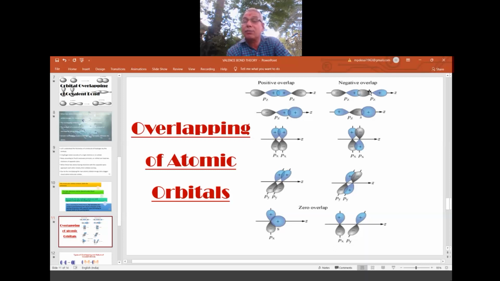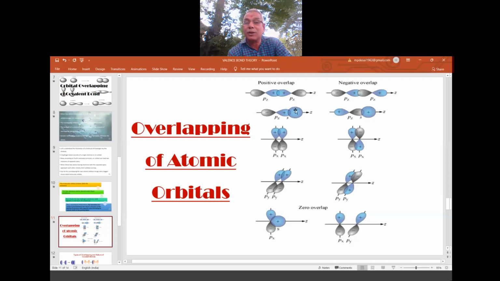So for the bonding, only one electron from one atom is available. One more electron from the other atom is not available. It is somewhere. So in that moment, no overlapping takes place, no bonding. This is called negative overlap. So this is overlap of p orbital with p orbital. So this is pp overlapping. pp positive overlapping, pp negative overlapping. This you see, one is p orbital, one is s orbital.